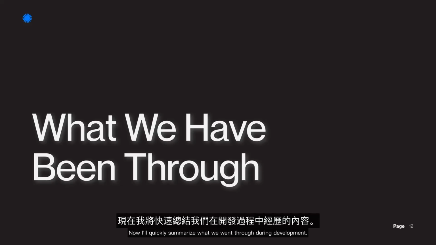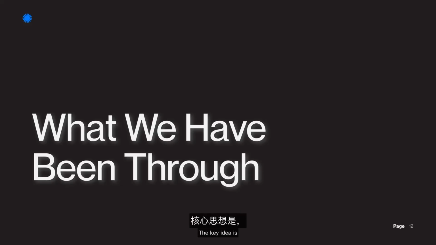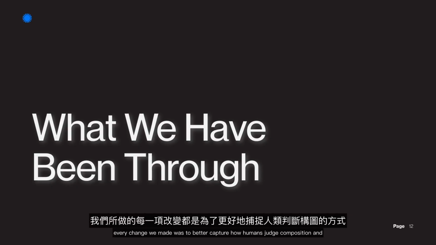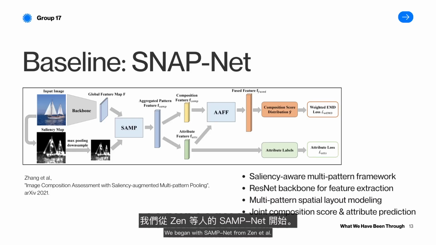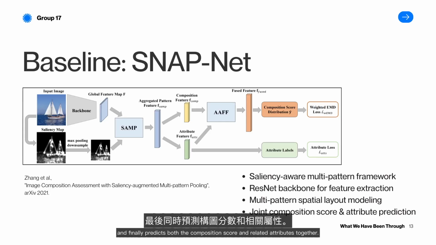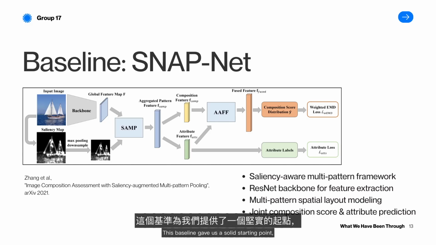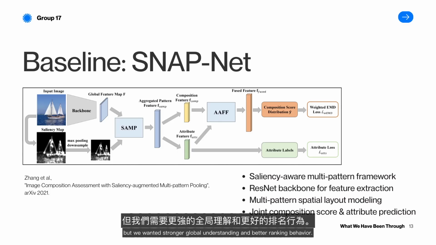Now I'll quickly summarize what we went through during development. The key idea is that every change we made was to better capture how humans judge composition and to improve the ranking quality of our predictions. We began with SAMPNet from Zhang et al. The main concept is saliency-aware, meaning the model tries to focus on visually important regions. It uses a ResNet backbone to extract features, then applies multi-pattern spatial layout modeling, and finally predicts both the composition score and related attributes together. This baseline gave us a solid starting point, but we wanted stronger global understanding and better ranking behavior.